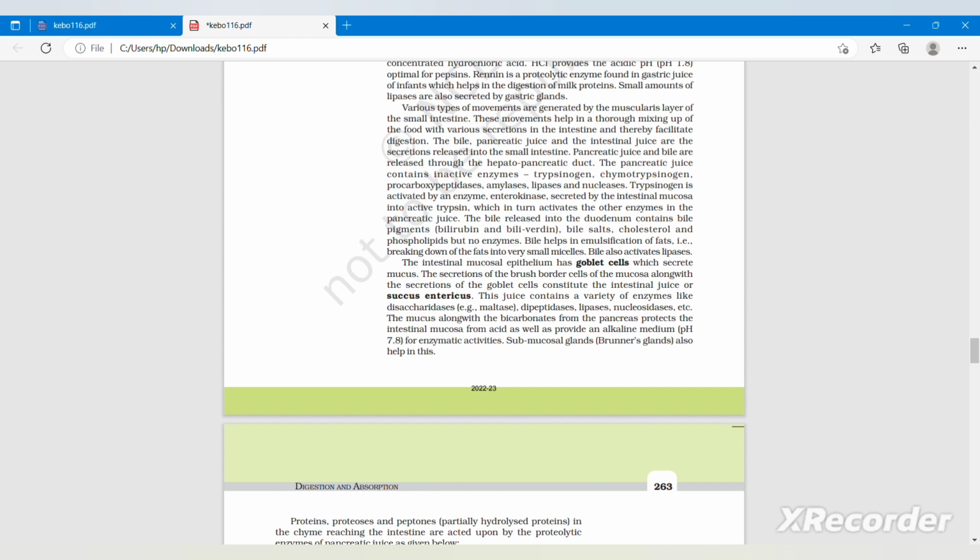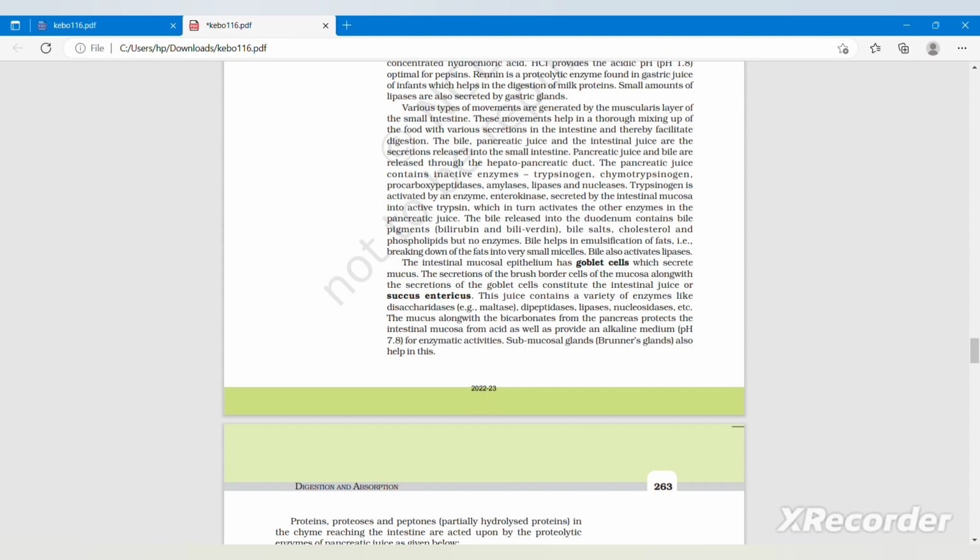The intestinal mucosal epithelium has goblet cells which secrete mucus. The secretions of the brush border cells of the mucosa along with the secretions of the goblet cells constitute the intestinal juice or succus entericus. This juice contains a variety of enzymes like disaccharidases, that is maltase, dipeptidases, lipases, nucleosidases, etc.